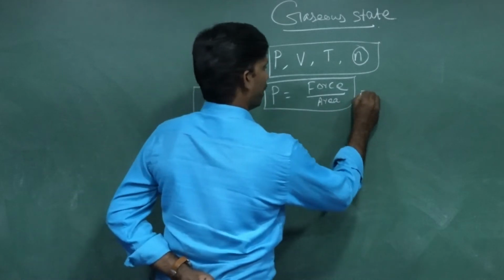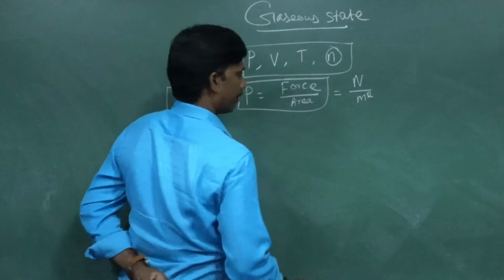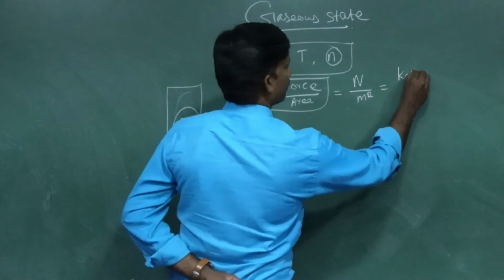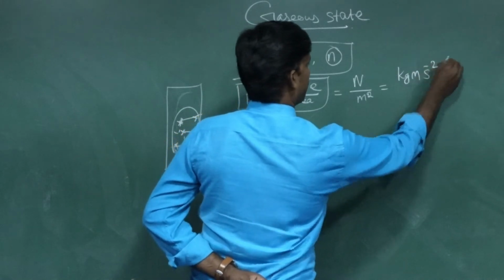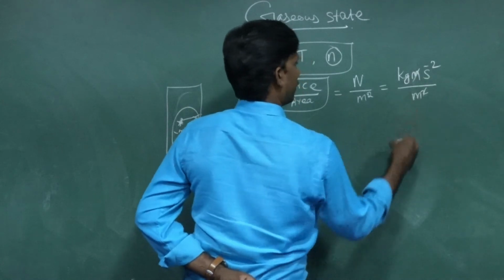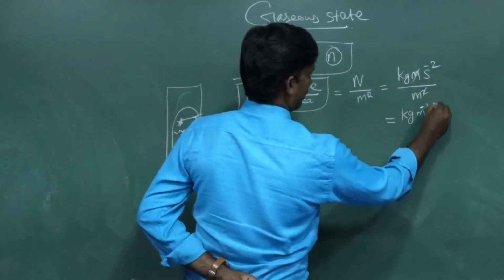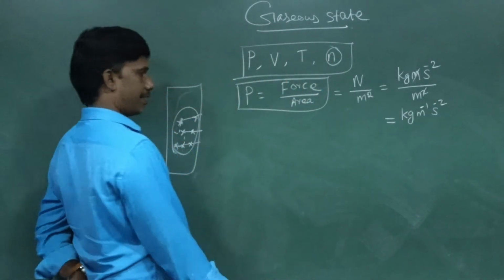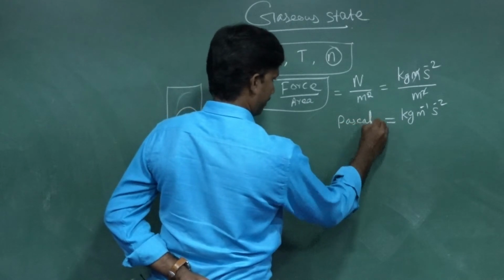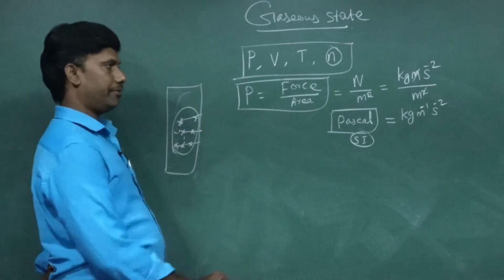We know that force is given in Newton, and area in meter squared. Further, Newton can be expressed as kilogram meter per second squared, divided by meter squared. The unit is then kilogram per meter per second squared. This is called 1 Pascal. This is the SI unit of pressure.